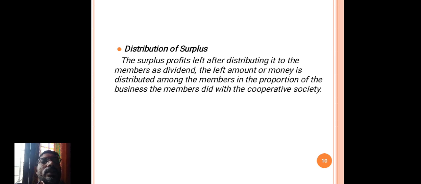The left amount or money is distributed among the members in the proportion of the business the members did with the cooperative society.